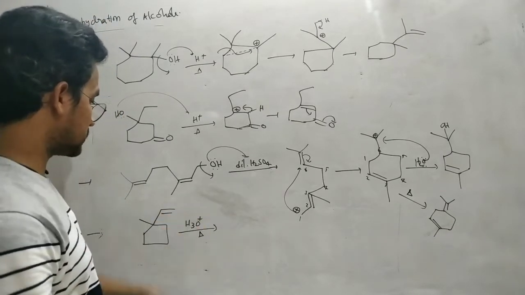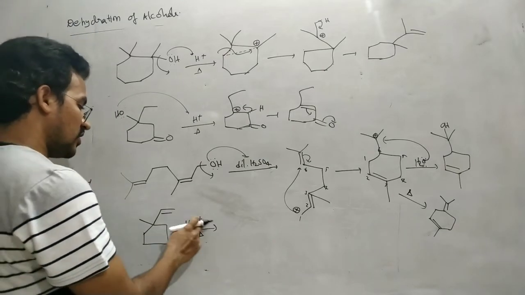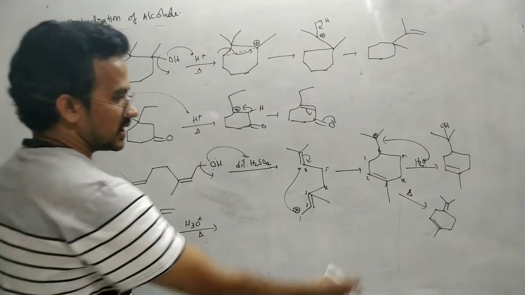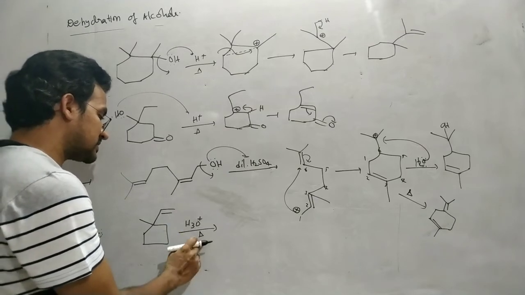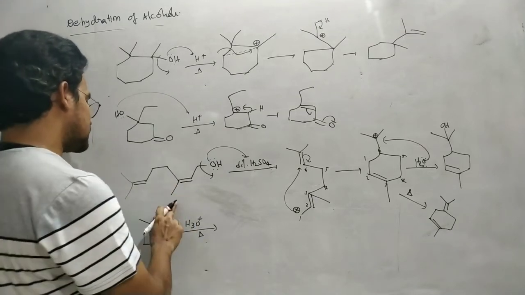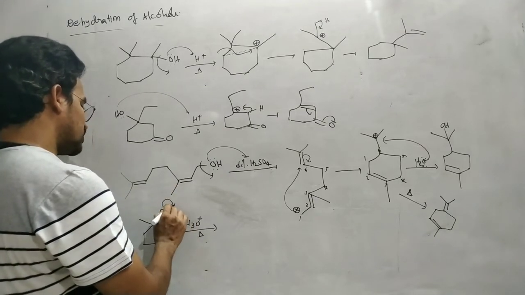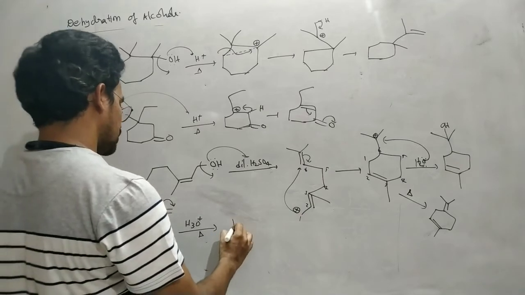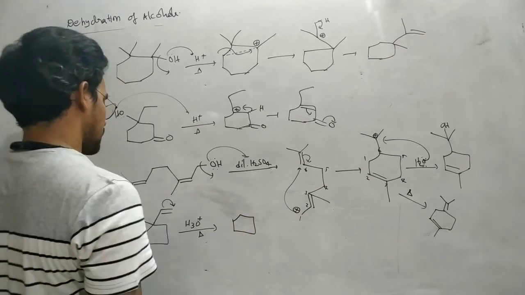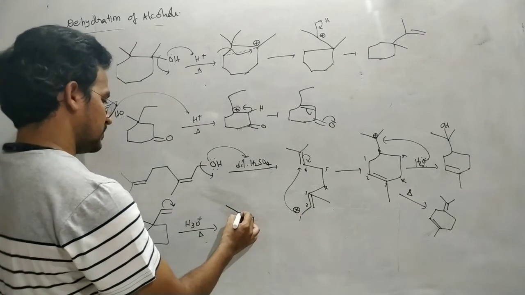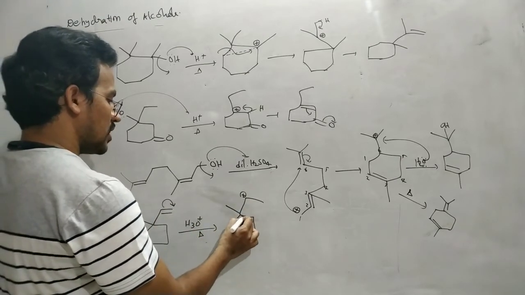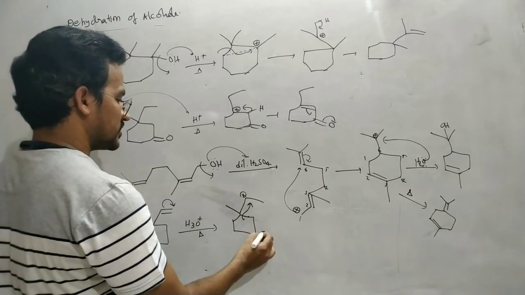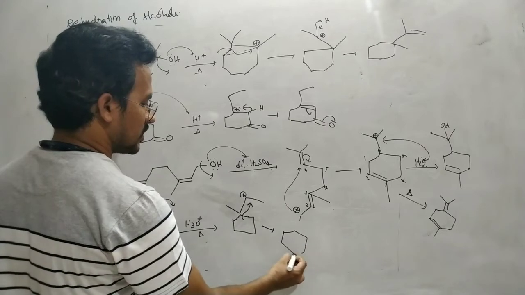Now next, this is also a similar type of question. There H3O plus heating is given. There heating is not given. Here H3O plus, a dilute acid, with heating is given. So in this case, it is also a previous question, from last year's September session. Okay, this is the methyl. The protonation takes place, this is the carbocation. Now ring expansion takes place. That is converted to a 6-membered ring.